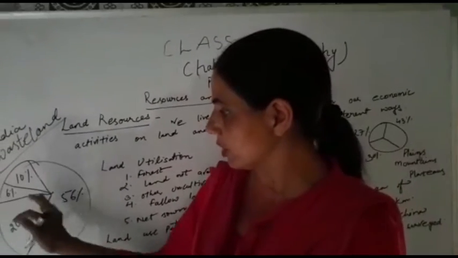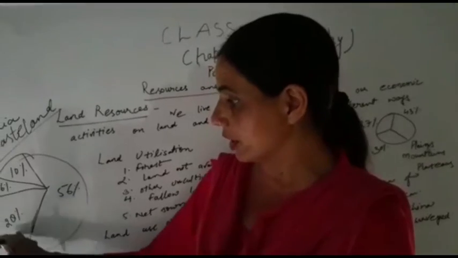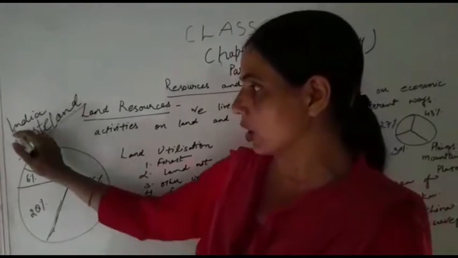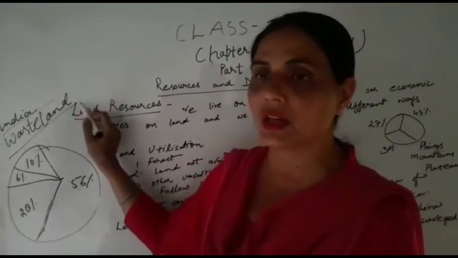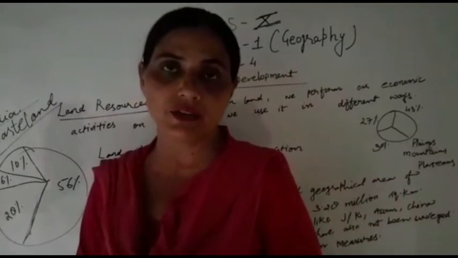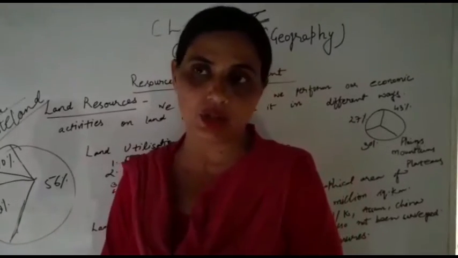So 56% of the area is water eroded, and then 28, 6 and 10% are the other areas. All these areas in India come in the category of wasteland. Why is there wasteland? Because there is no proper management of these wastelands.